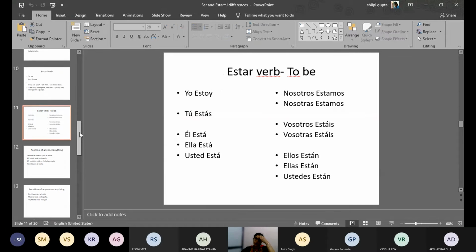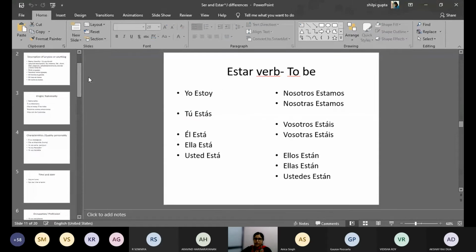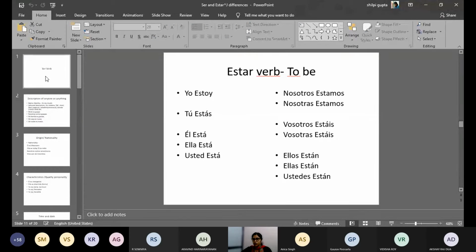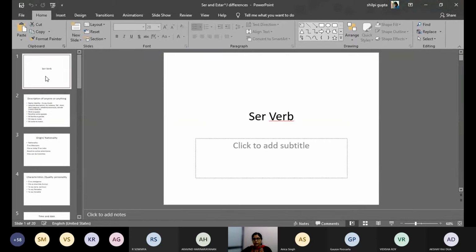Yeah. Now I'm coming back to where I started in the beginning. Okay. This was your estar verb. Since I have introduced both the verbs now, I will give you the specific places where you have to use ser and where you have to use estar, so that you do not confuse them. You should keep them separate, and they should not mix with each other.